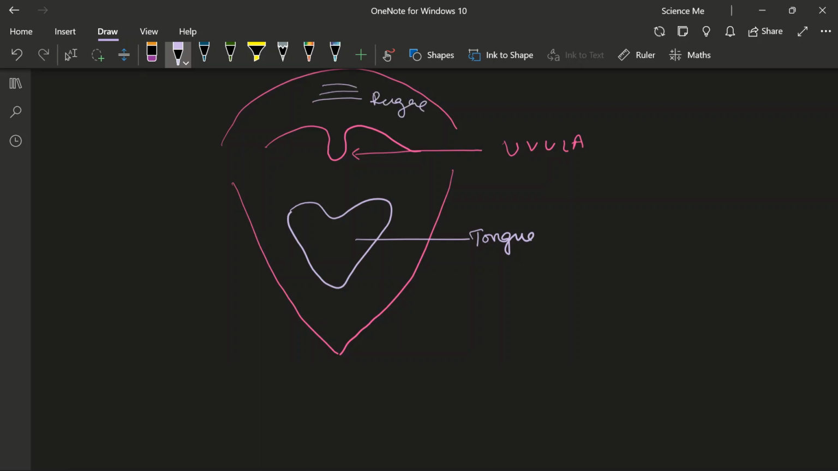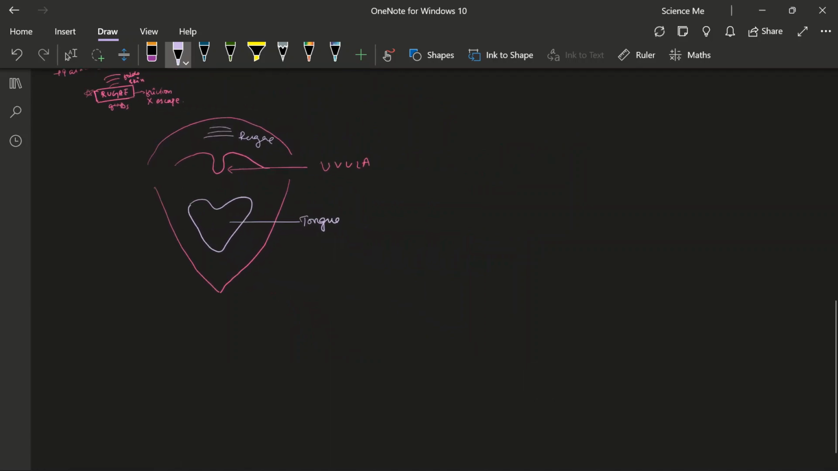These are your rugae. So this is the diagram of your tongue. Now next to the tongue are your teeth. So the uvula is just a lobe. Okay, so it is in your soft palate. It's just a lobe. There's no such function.